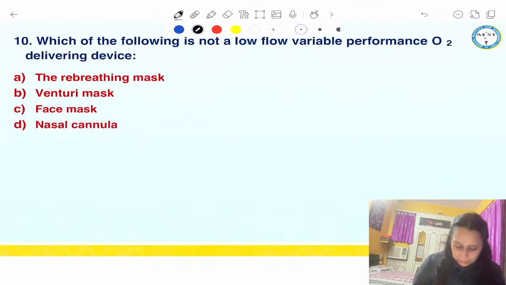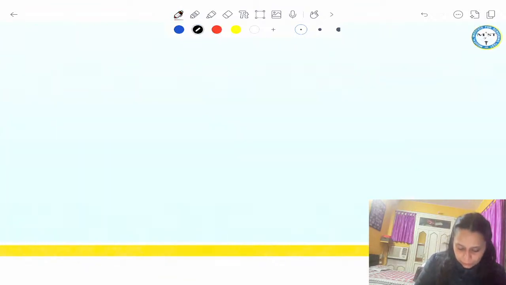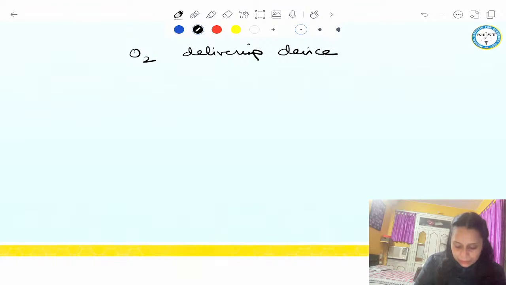Okay. Now coming to the next question, 10th question. Which of the following is not a low flow variable performance oxygen delivering device? The rebreathing mask, Venturi mask, face mask, nasal cannula. So guys, oxygen delivering device, very important topic. Right? So oxygen delivering devices can be divided into 2 types.